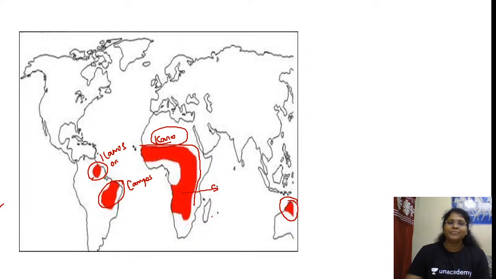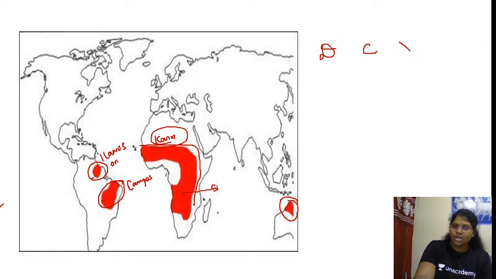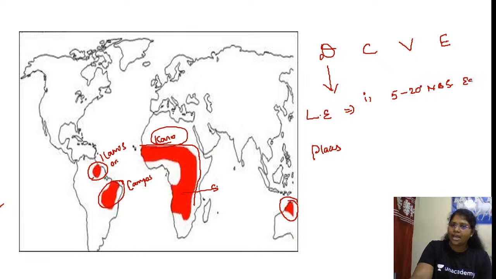So this is the secret code, the success code, DCVE. Is D over completely? Is distribution over completely with respect to latitudinal extent and places? Now you fill in the answer. Latitudinal extent, first point: 5 to 20 degrees north and south of the equator. Yes or no? North and south of the equator, which means it lies within the tropics. Am I right?